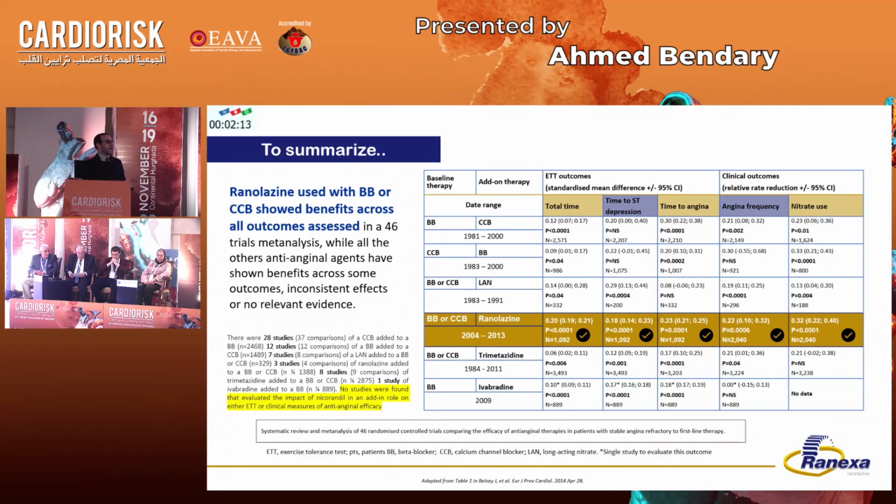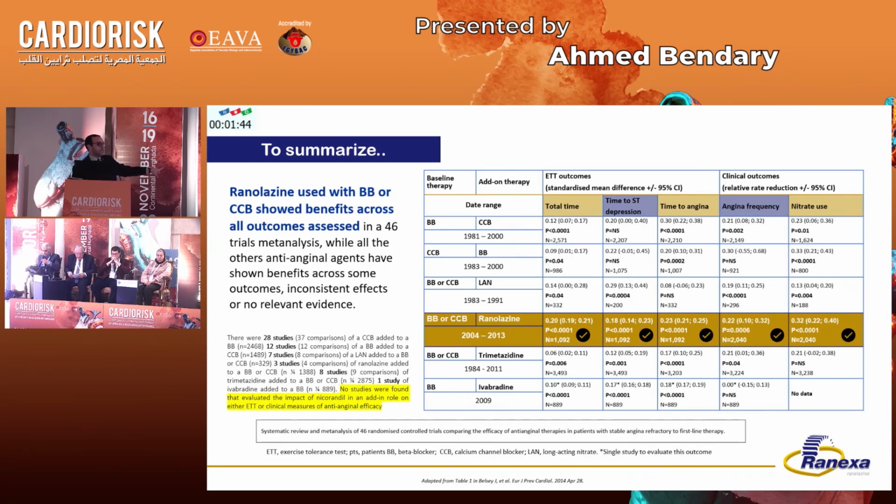To summarize, I'd like to summarize by this meta-analysis, which included about 46 trials testing different combinations of different anti-anginal medications in patients with chronic coronary syndrome. Sit down for this and calm down. The only medication that provided positive benefit in all outcomes, whatever the exercise test parameters or even the clinical outcomes, the angina frequency, was ranolazine.